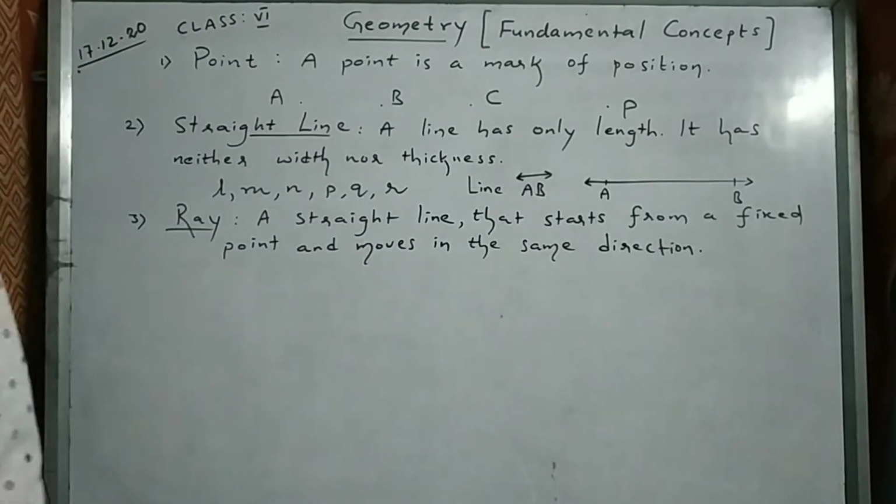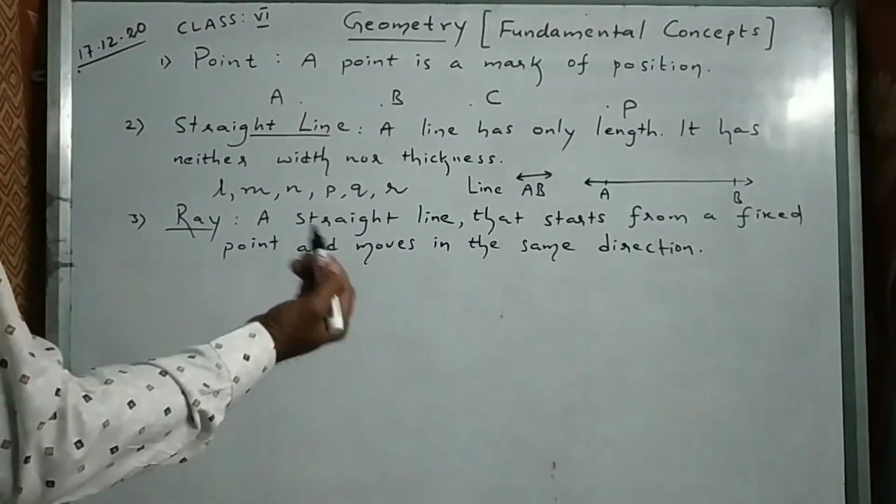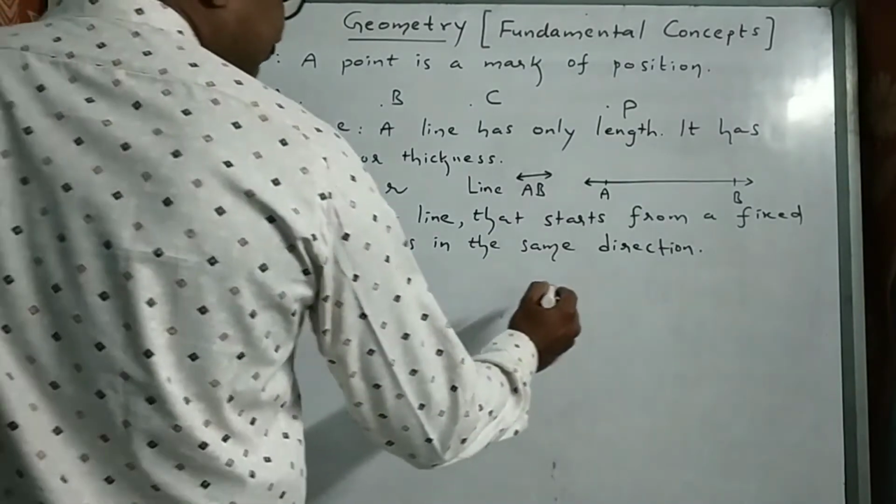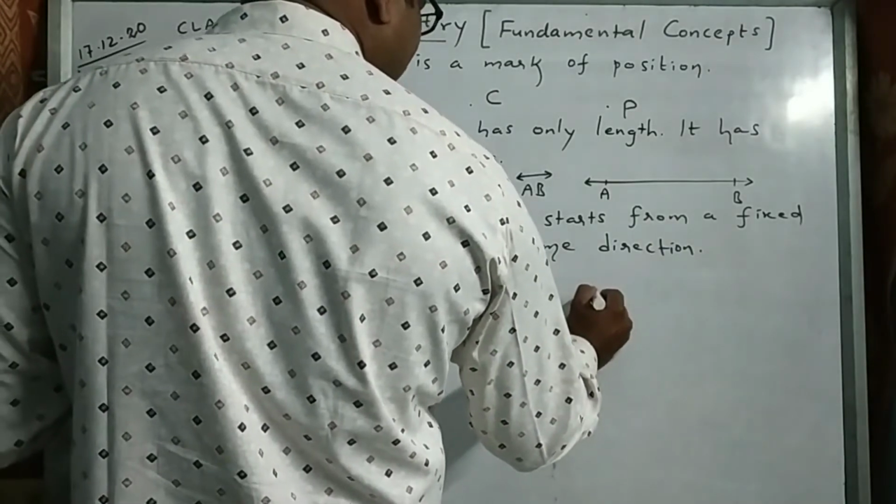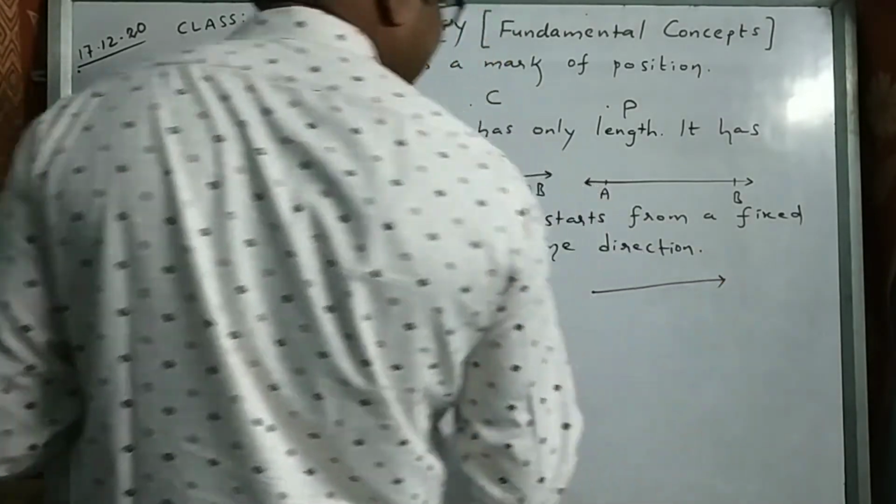Straight line means both the sides it extends indefinitely, but ray means start with one point and extends in one direction.